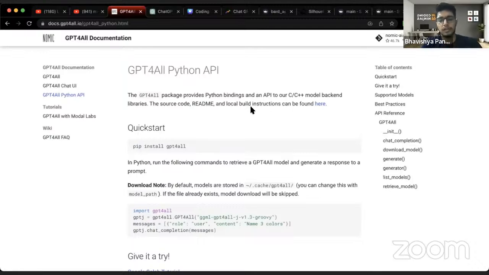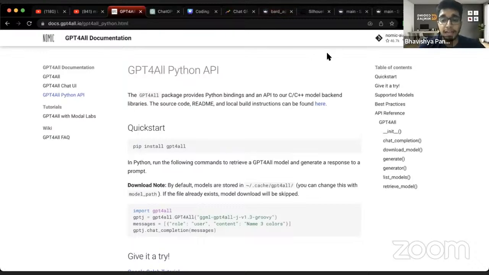But GPT4All takes some time, because it would install all your dependencies and all of that. So these two other things you can definitely give a check.